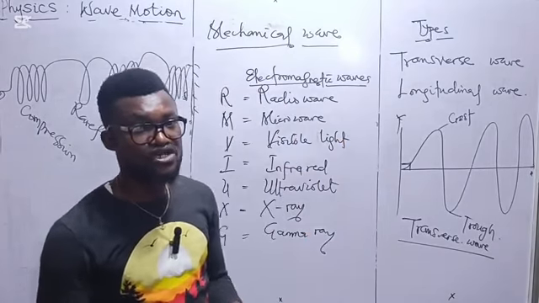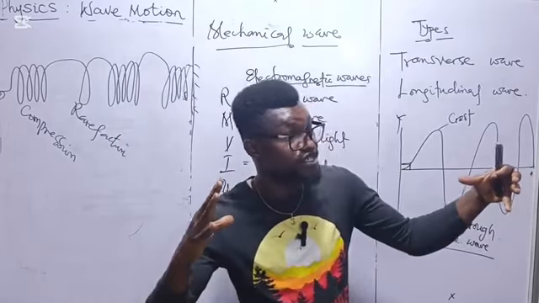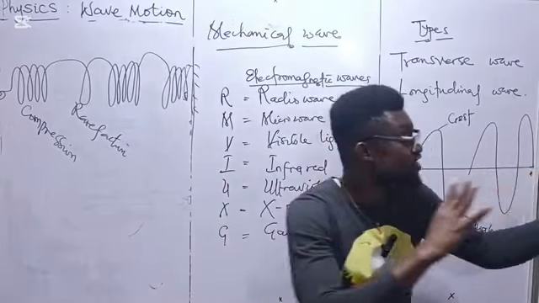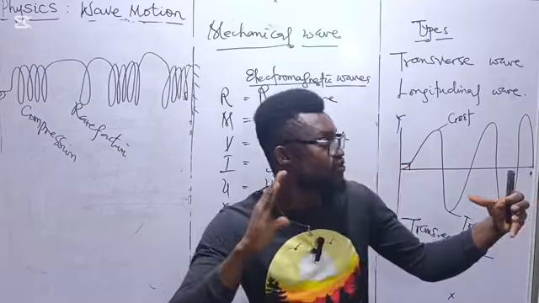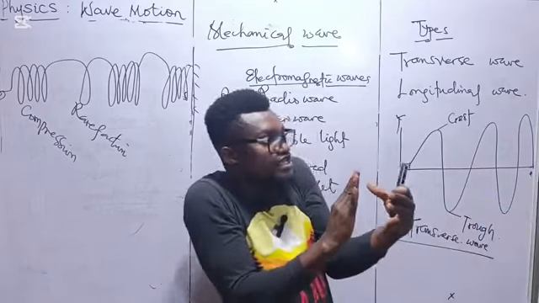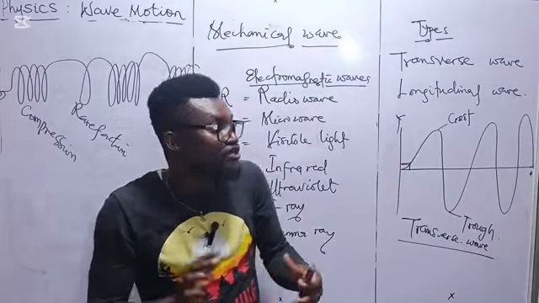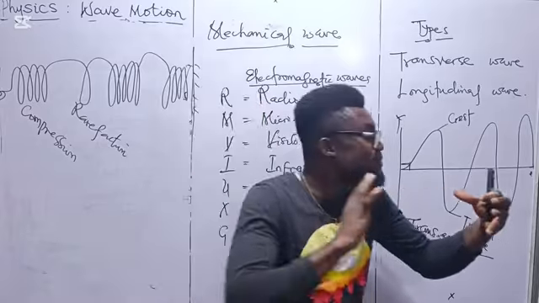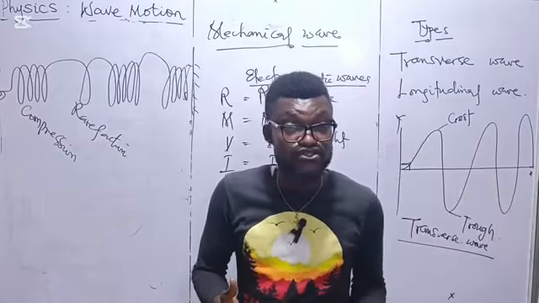Rarefaction. Now, the longitudinal wave, as you are compressing the wave, look at the spring. You are compressing the spring, right? Now, that very region, on that very longitudinal wave, where the particles are closest to each other, that is where we call compression. But that region where the particles are far apart from each other, that's where we call rarefaction.